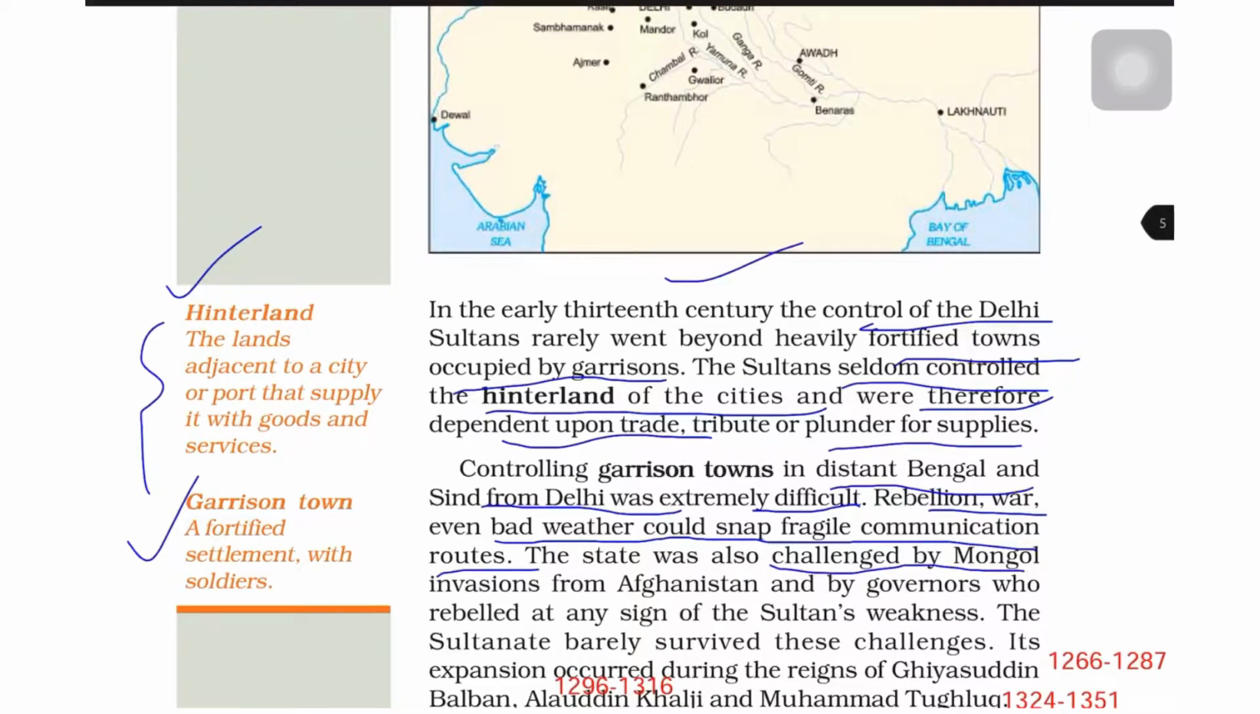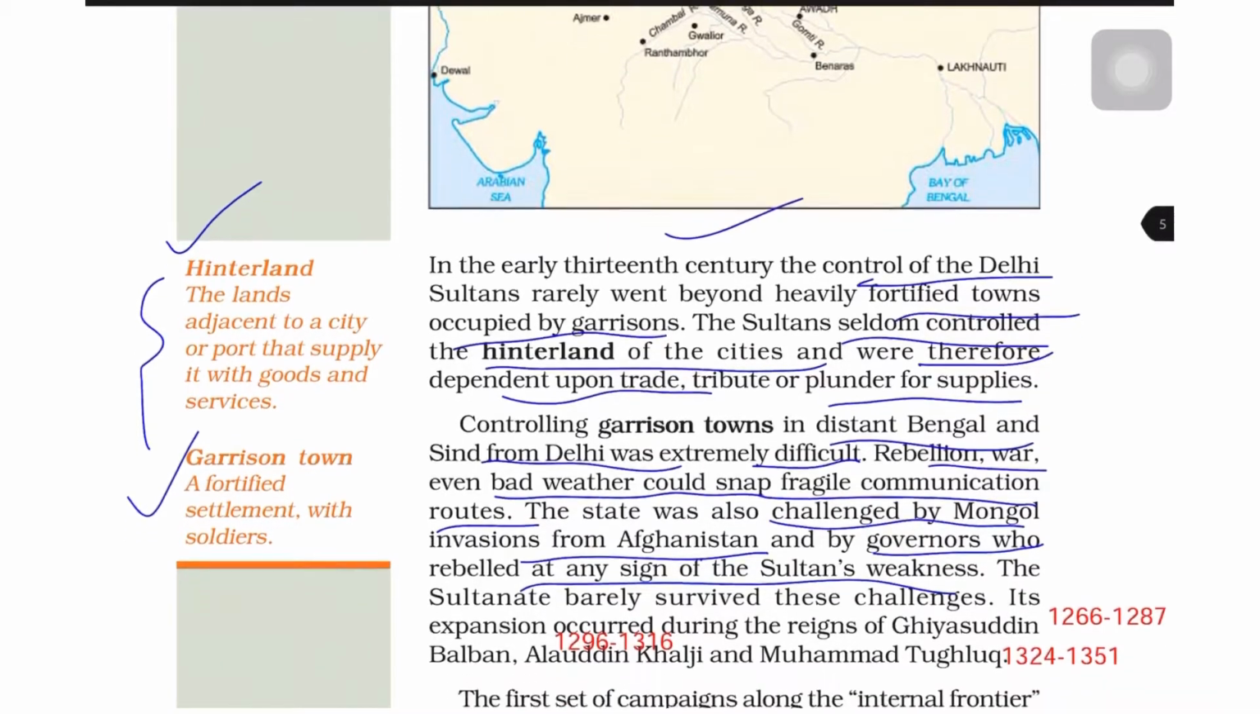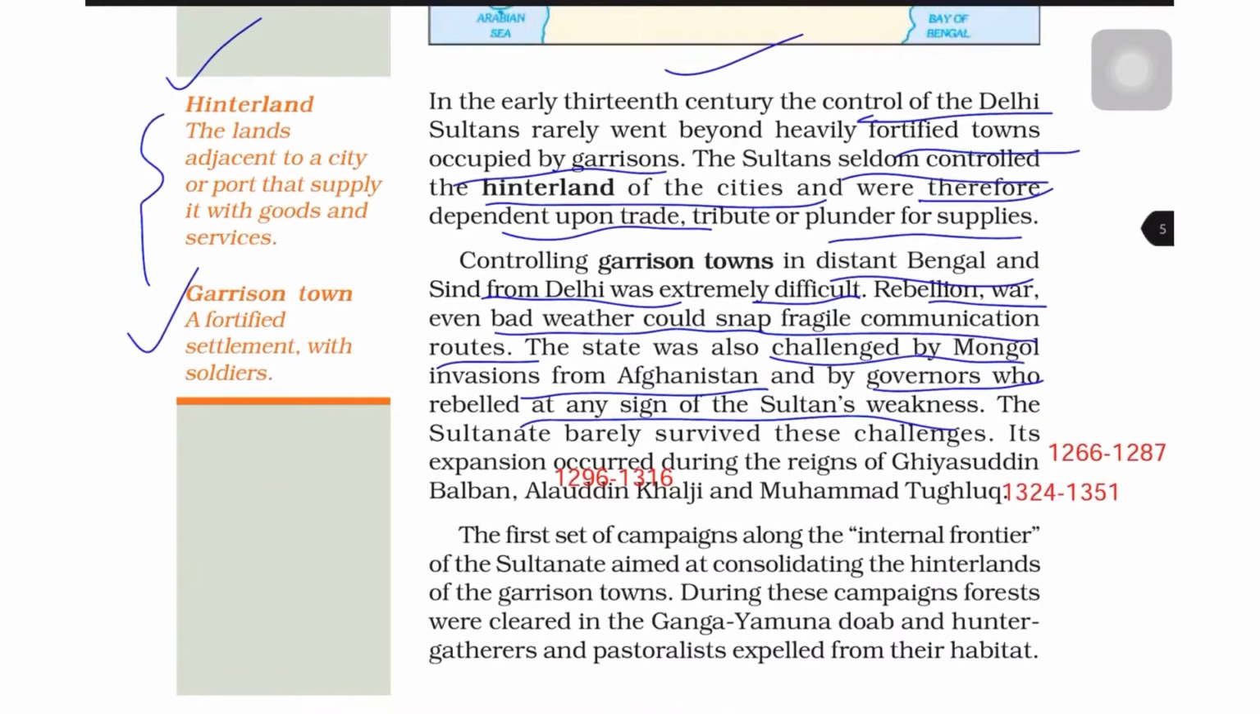The state was also challenged by the Mongol invasions from Afghanistan and by governors who rebelled at any sign of the Sultan's weakness. The Sultanate barely survived these challenges. Its expansion occurred during the reigns of Ghiyasuddin Balban, Alauddin Khalji, and Muhammad Tughlaq. I have highlighted the period of ruling of these rulers.